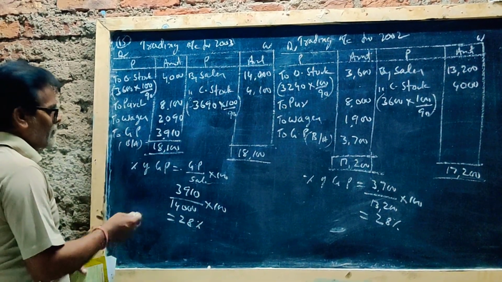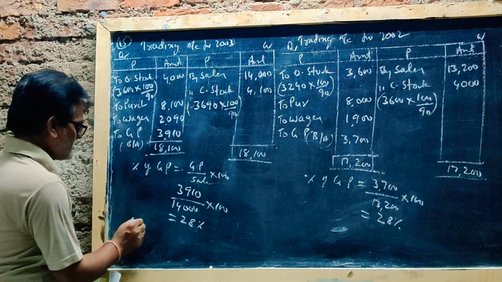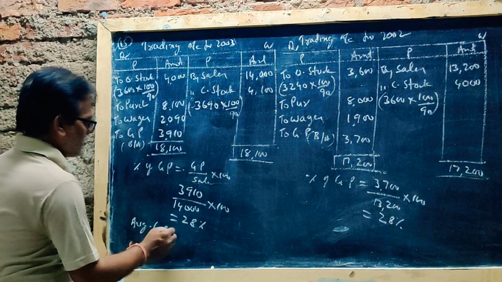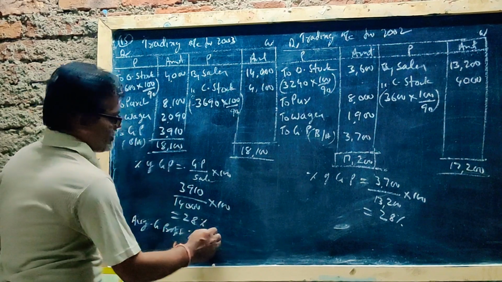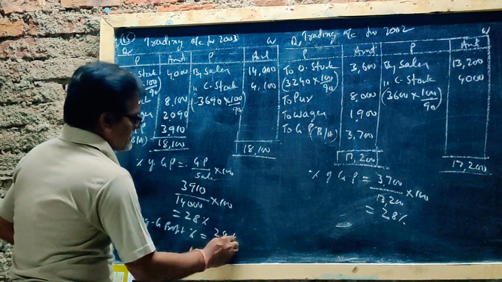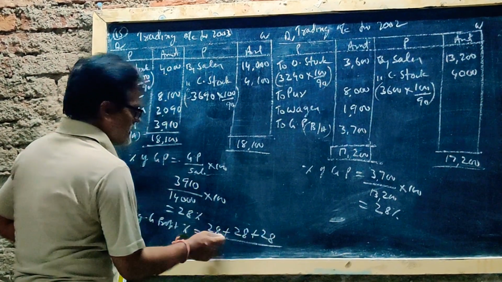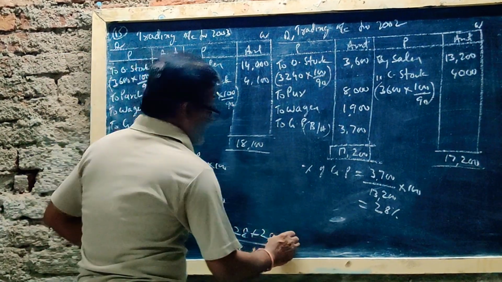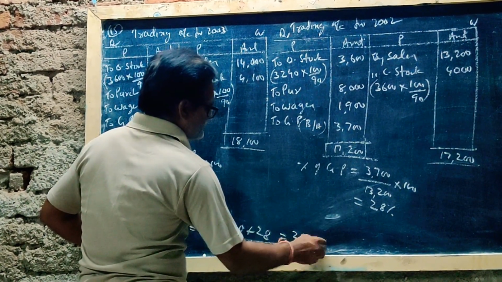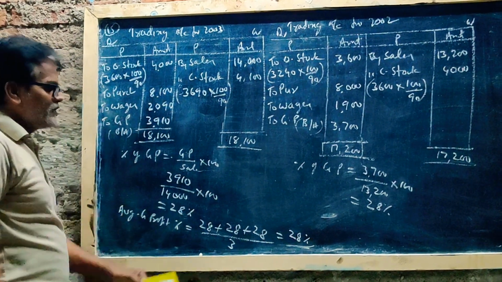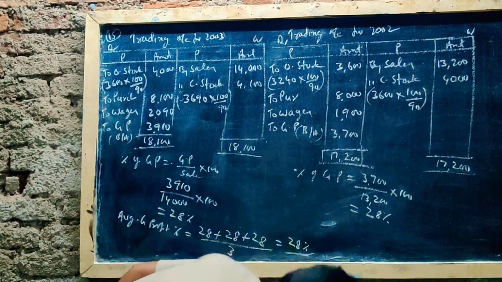Even though sometimes you may get a different percentage, that's why take the average. Average gross profit percentage equals first year 28%, second year also 28, third year also 28, divided by 3. Then you may get 28%. This 28% apply in the memorandum trading account. Now I will rub this one.